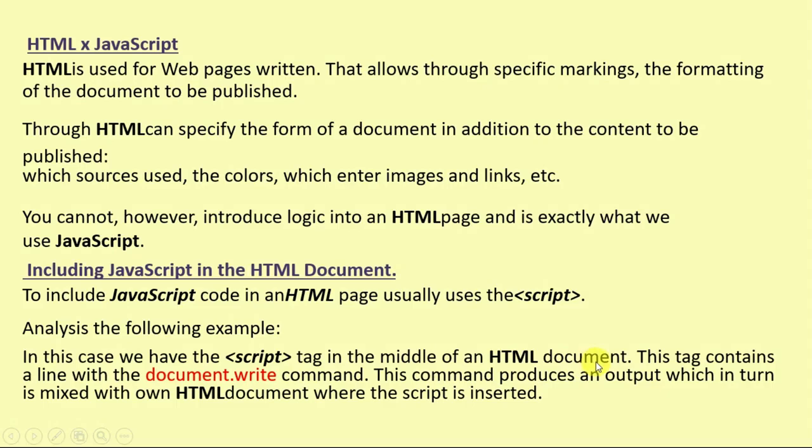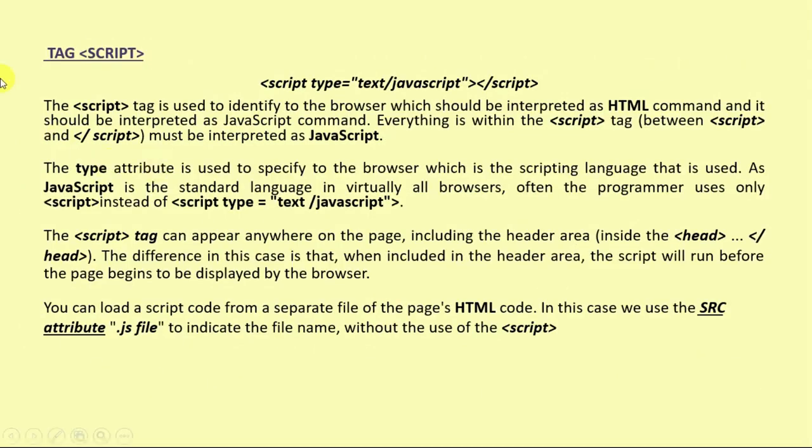Whenever we have an HTML document and we are using JavaScript in it, we have to see that there is a script tag inside the body, and maybe inside the header section. The syntax of that script tag is: script type text/javascript, script close. The script tag is used to tell the browser which part should be interpreted as HTML and which as JavaScript commands.